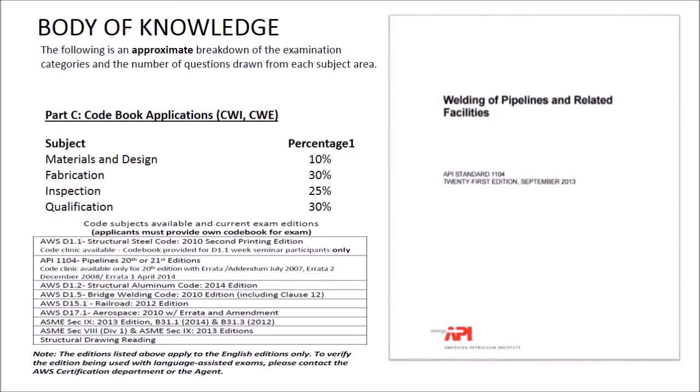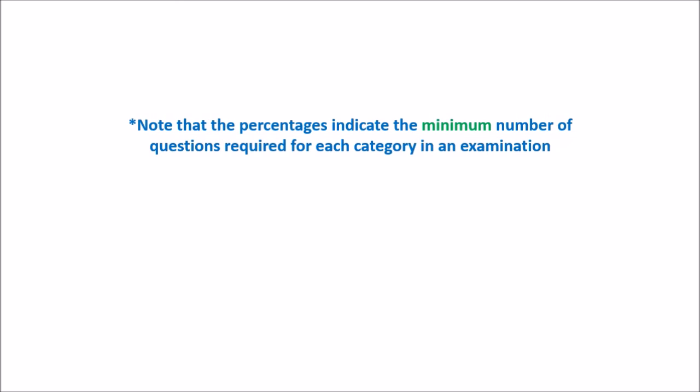And you can also do it over D1.1 and these other ones down here, but most people do it on those two, API 1104 and D1.1. And again, note that these are the minimum number of questions required for each category.